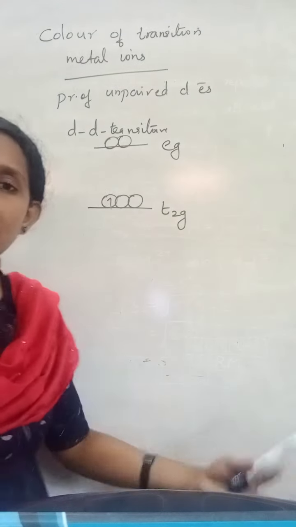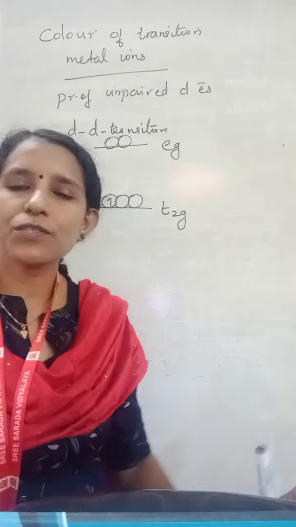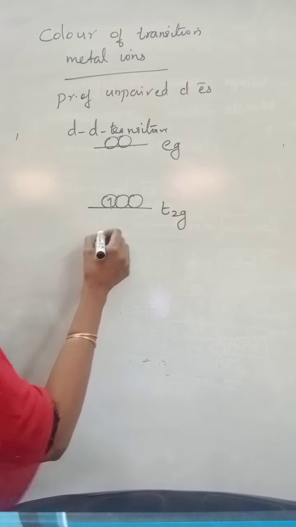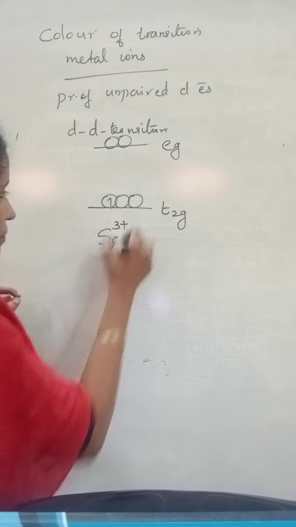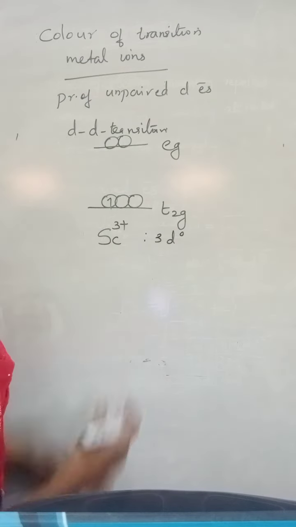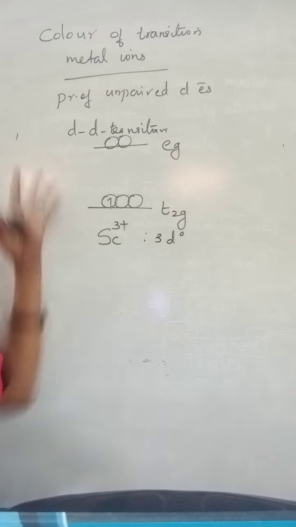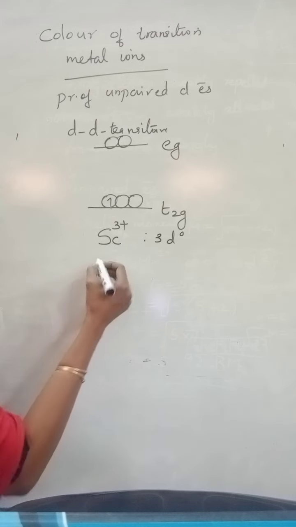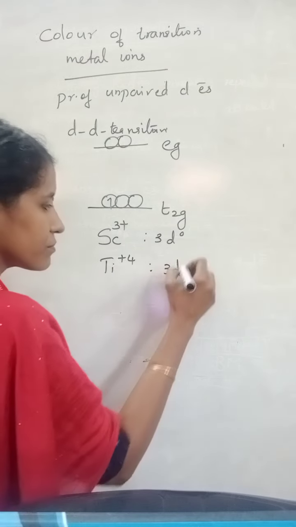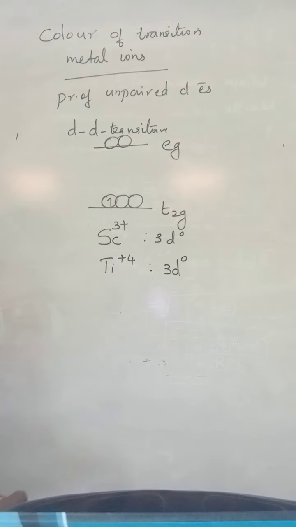If there is no unpaired electron, those ions will be colorless. For example, scandium 3+. Scandium 3+, we know the configuration is 3d0. No d electron, so no dd transition, no color. Titanium 4+ also has the same 3d0 configuration.